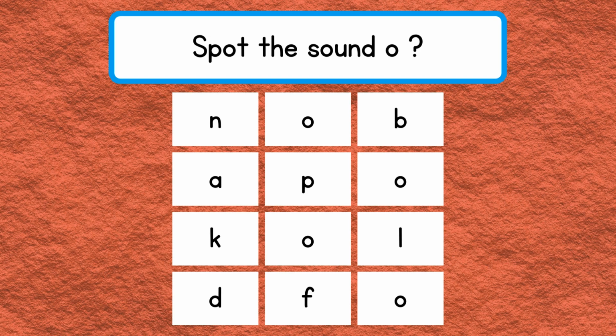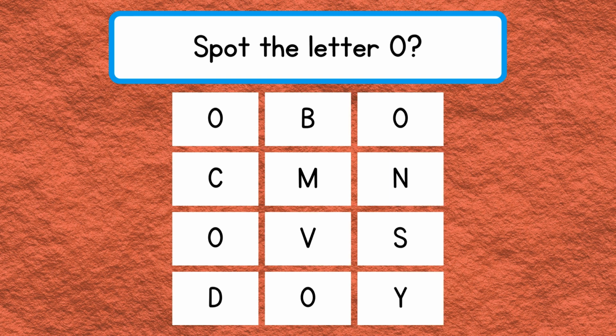Now let's put the sound O here in the puzzle. Let's go. How many can you find? O. And another one. O. Another one. O. Another one. Oh, very good. How many sound O did you find? Let's count. One, two, three, four. Well done.